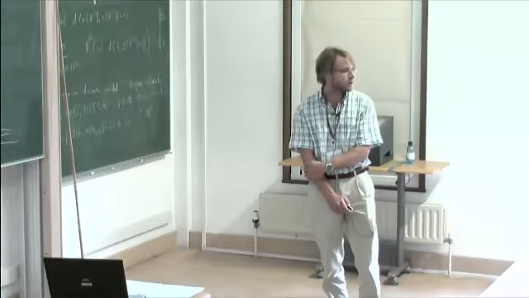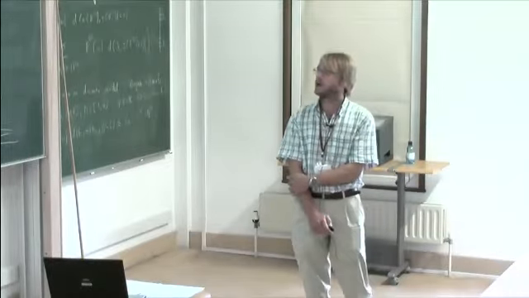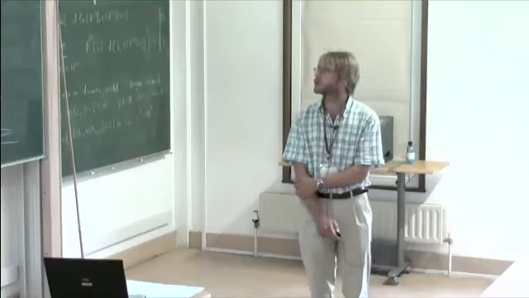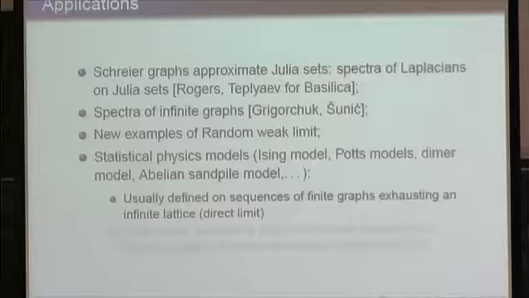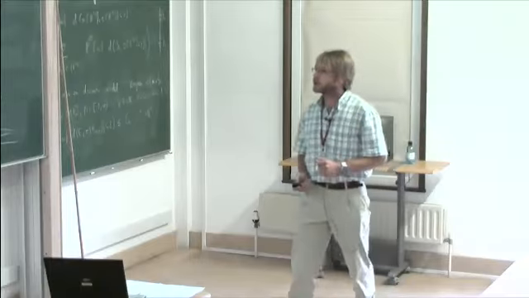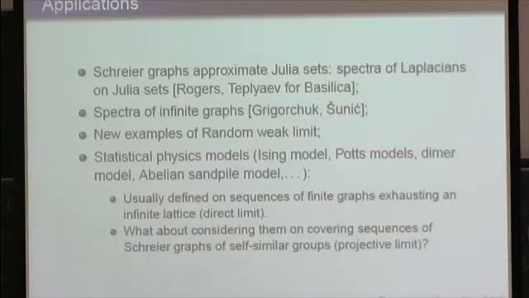We can study the geometry of the graph supporting it by looking at the number of ends, their growth, and so on. And from still another point of view, many statistical physics models are usually defined on a sequence of finite graphs exhausting some infinite lattice. On the other hand, we know, for instance, by studying percolation on Cayley graphs, that it is fruitful to consider such models on some other sequences of graphs. So it may be interesting to consider such models on, for instance, covering sequences of Schreier graphs arising from such self-similar actions.